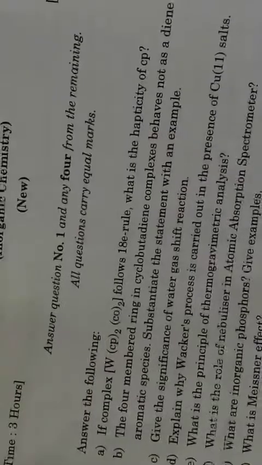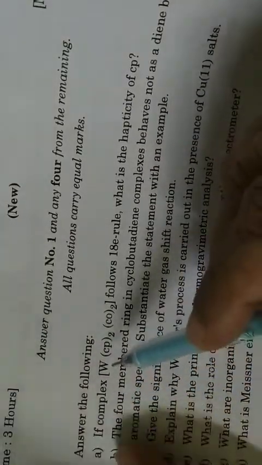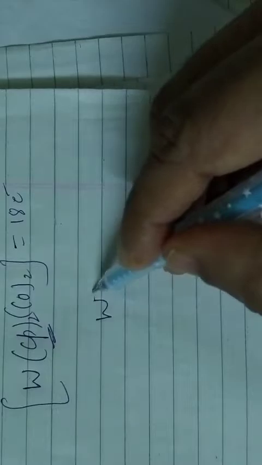In the fourth semester, the first question is on the complex of tungsten, Cp twice, Co twice, dicarbonyl. This follows the 18 electron rule, so it is shown that it is going to follow the 18 electron rule. And what is the hapticity of cyclopentadiene? You have to work this out. You know the structure of cyclopentadiene.